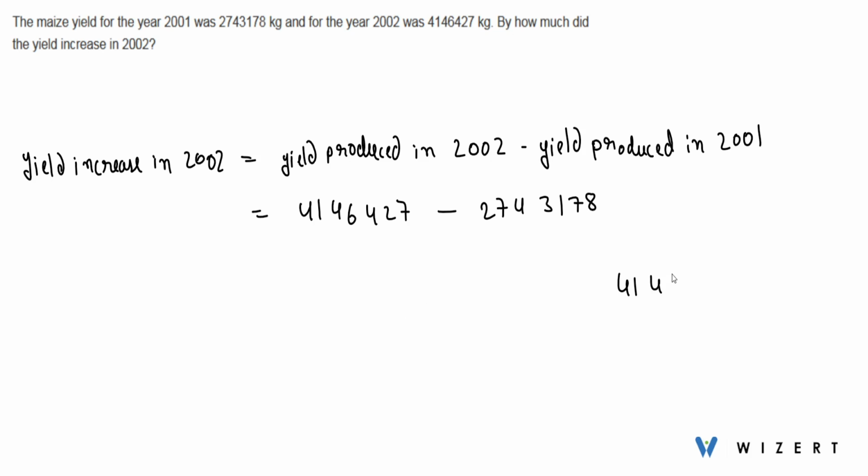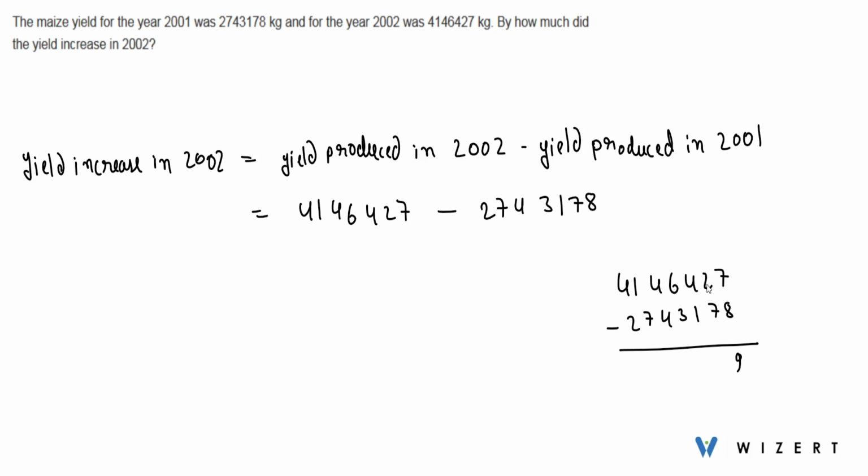So 4146427 minus 2743178. Okay, now see, 8 is greater than 7, so we have to convert 7 to 17 and thus we have 1 as a carry. So 17 minus 8 will give us 9. We have 1 as a carry. Add that carry to 7. So 7 plus 1 will become 8.